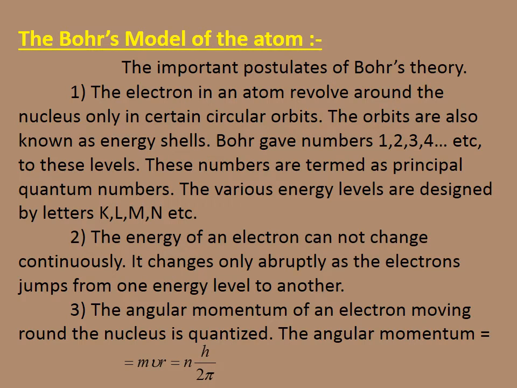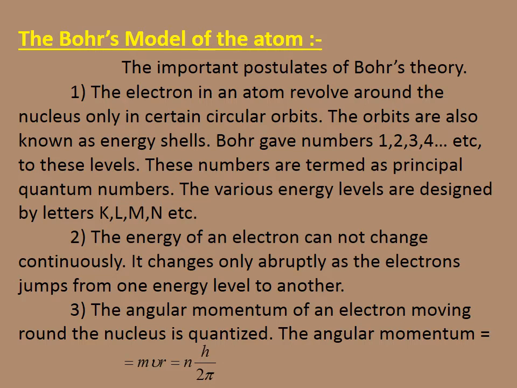Bohr's model of the atom. The important postulates of Bohr theory: the electron in an atom revolves around the nucleus only in certain circular orbits. The orbits are known as energy shells. This is the fundamental of the atom. Bohr gave numbers 1, 2, 3, 4, etc. to these levels, and these numbers are termed the principal quantum number, and the various energy levels are designated by the letters K, L, M, N, etc.